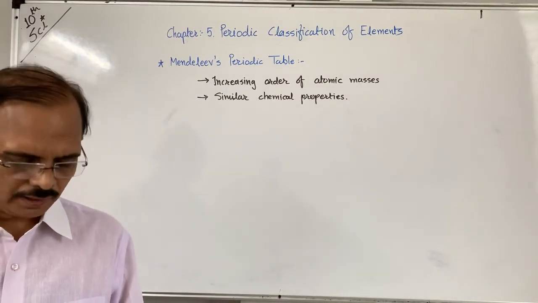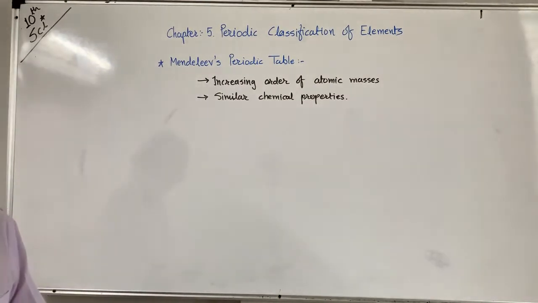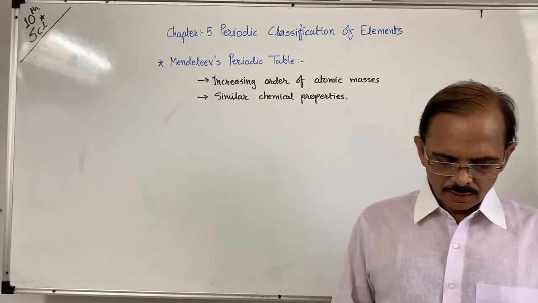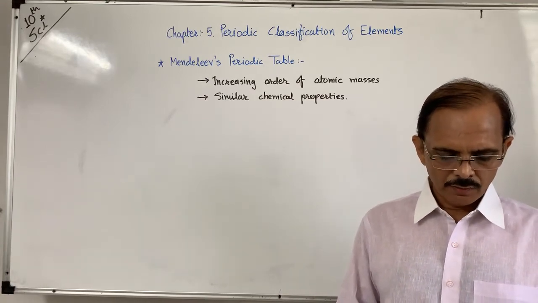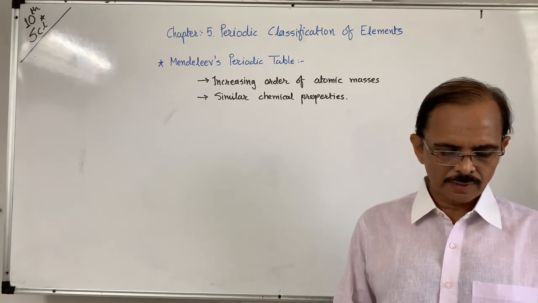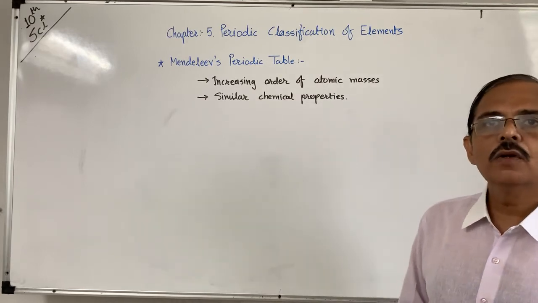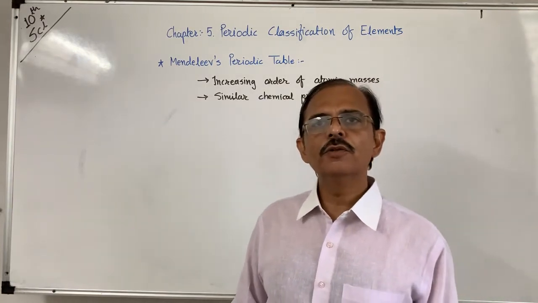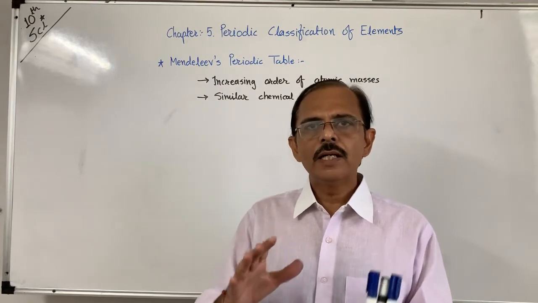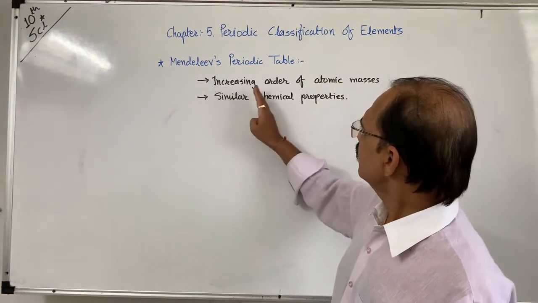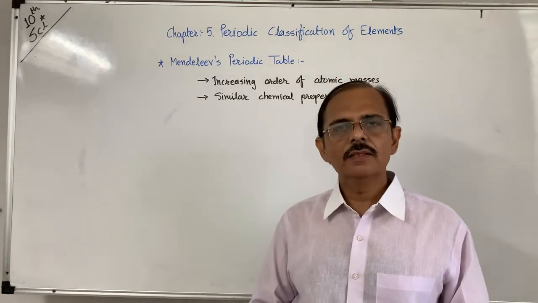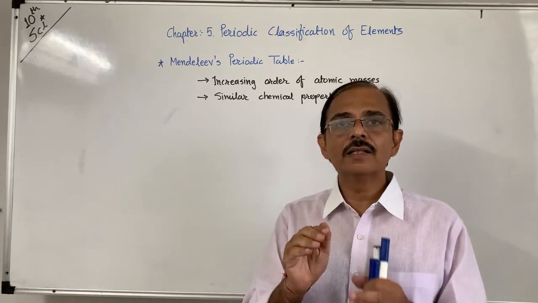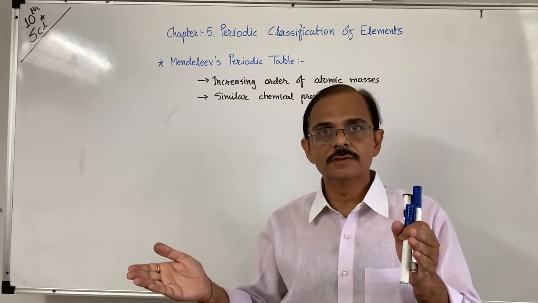See on page number 83, topic number 5.2.1, achievements of Mendeleev's periodic table. While developing the periodic table, there were a few instances where Mendeleev had to place an element with a slightly greater atomic mass before an element with a slightly lower atomic mass. Actually Mendeleev's periodic table is arranged in increasing order of atomic masses, but sometimes he placed an element which has a higher atomic mass before one with a lower atomic mass.